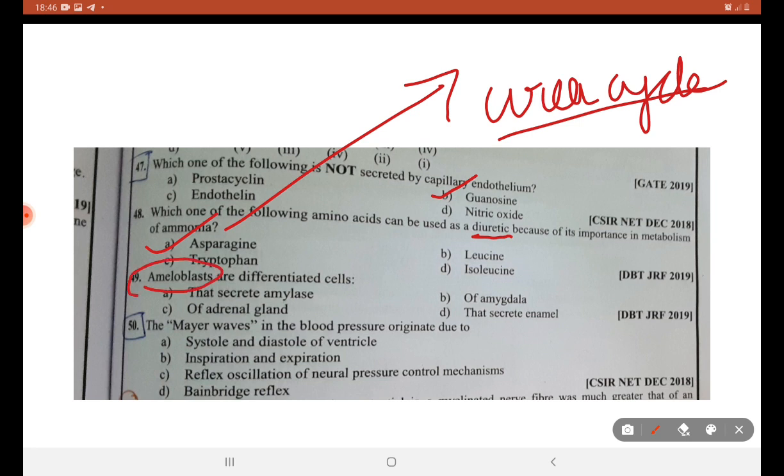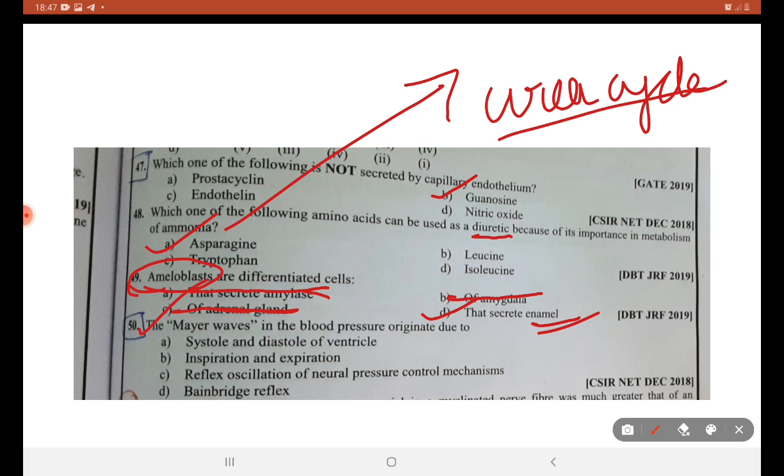Amyloblast deals with the buccal cavity, teeth. It helps in secreting enamel. It does not secrete amylase. No. So it starts with A, but it doesn't mean that it should have an answer with A. It's nowhere related with the adrenal gland. D is the right answer.